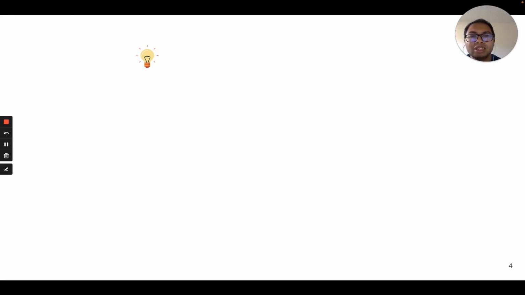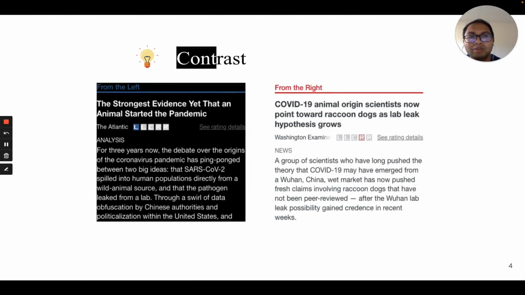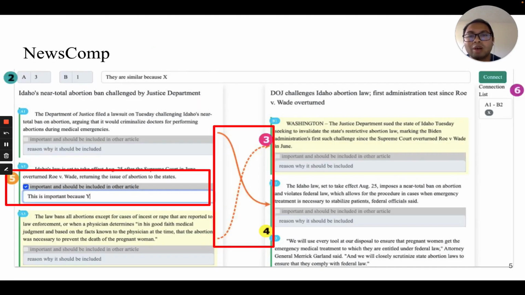To address this issue, we adopted the concept of comparison along with annotation. Together, this allows readers to see diverse sources simultaneously, engage, and critique each other. To operationalize this concept, we created a tool called NewsComp as a small use case. For the contrast purpose in this interface, two news stories are laid out side by side.